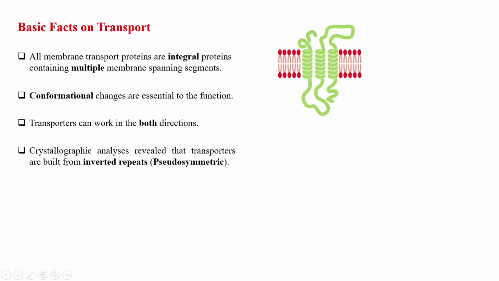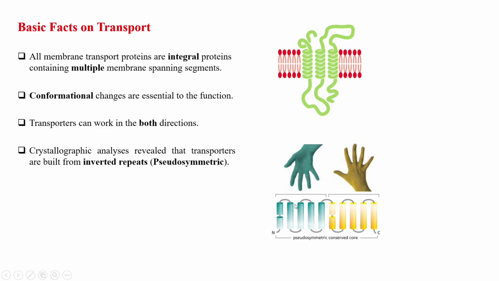Now, X-ray crystallographic analysis revealed that transporters, meaning uniporters, are built from inverted repeats, and it is called pseudosymmetry. How does it look? It looks like this. Let's suppose this is one example of a uniporter.